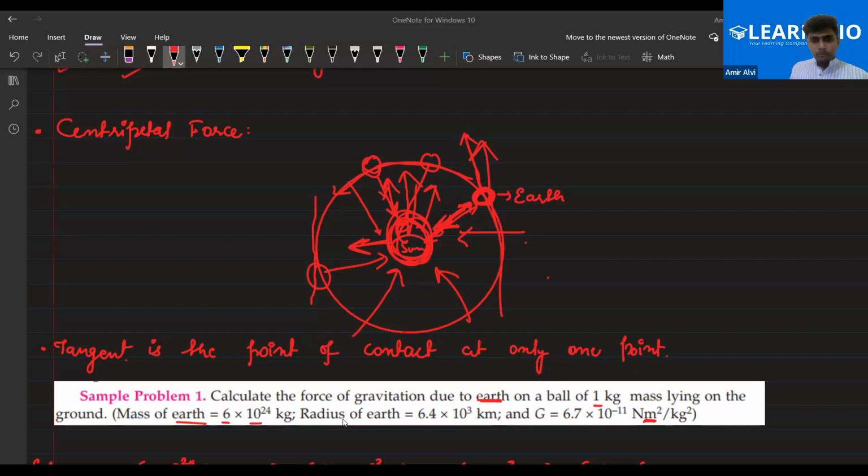Please tell me one thing: is there any topic from the gravitation chapter that is not coming in the exam? Because in some of the schools they cut specific topics, like the Archimedes principle, or the density topic, or the buoyant force topic. So is there any specific topic? Could you please tell me about that?